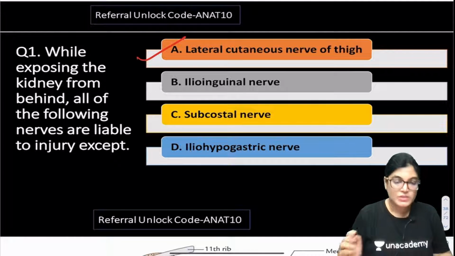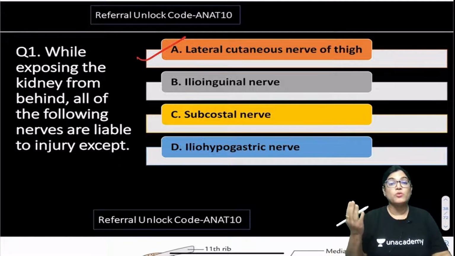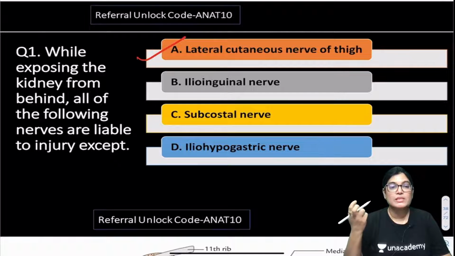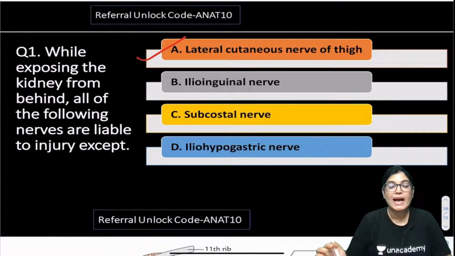Okay, so when we are talking of exposing the kidney from behind, the lateral cutaneous nerve of thigh is not going to be involved when we are talking about the posterior aspect.